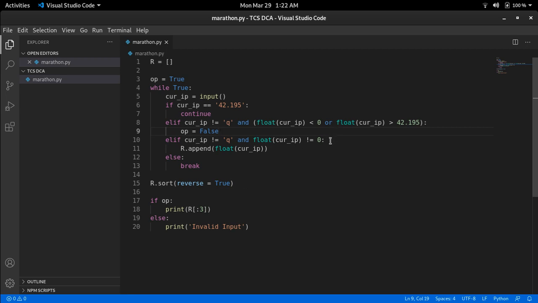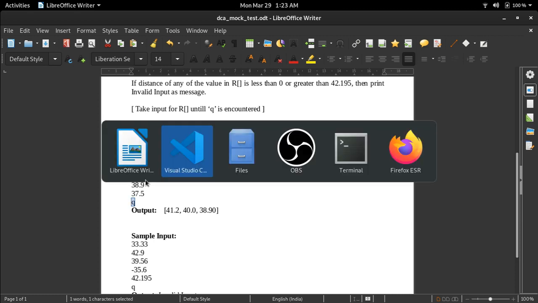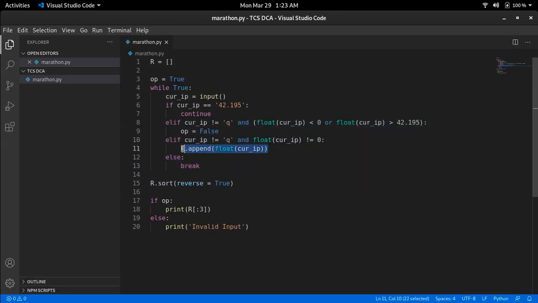After that we have the third condition. This condition is for generalized input. If the current input is not Q and the current input's value is not 0, it means all these general values, 33.25, 40, 41.2, whatever values are there, we append to array R. So the value should not be 0 and it should not be Q. Then we append the value to array R. And in the last case, we break the loop. So this is how we have written our loop.